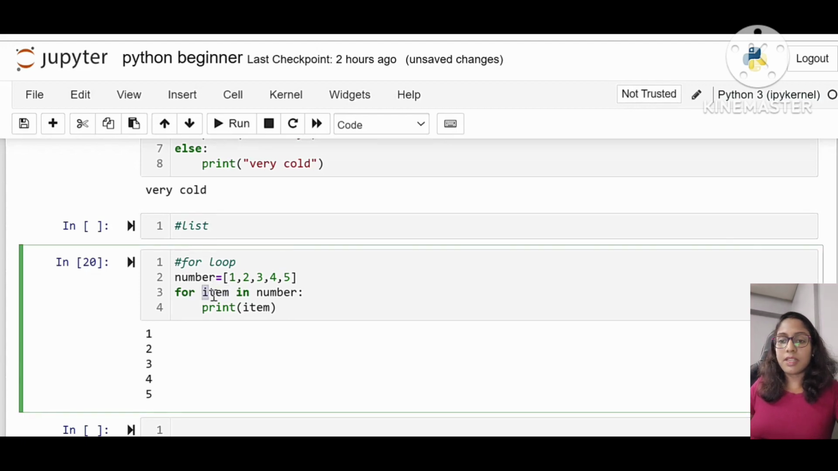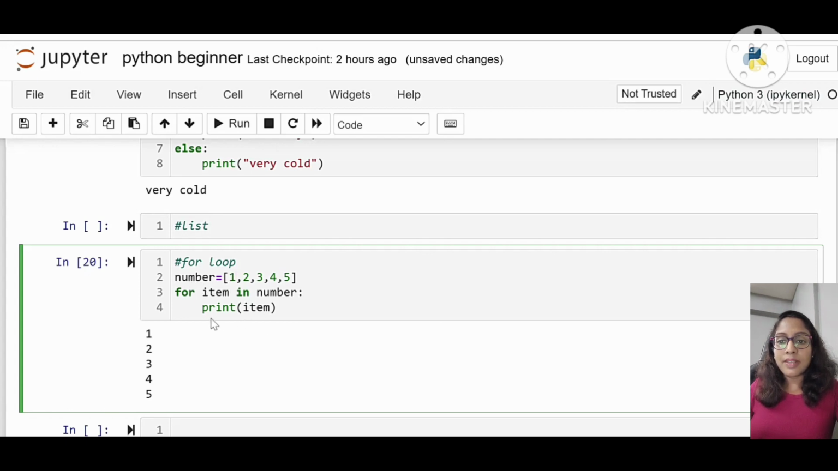Print item, so this number gets printed. That means this is a for loop. See here, the number is actually the list. We are creating a list of numbers in the variable number. For item in number, item is the iterating variable for the for loop.